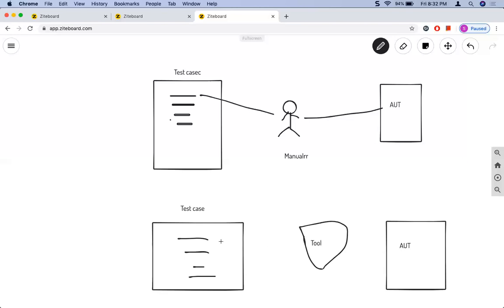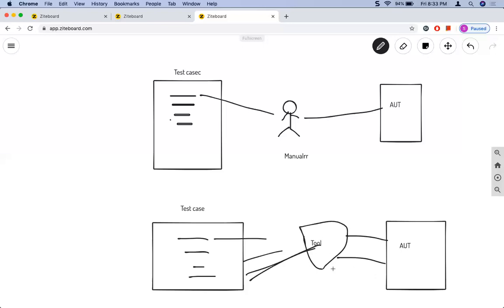So how does the automation tool do this? Anyway, it has to read the test steps, as a test case is a collection of steps, so it needs to read each step and execute it on the application, right? So we need to provide the tool a set of instructions to read the steps written in the test case, so it can read each step and perform the testing on the application.